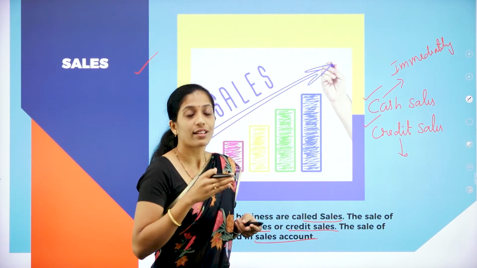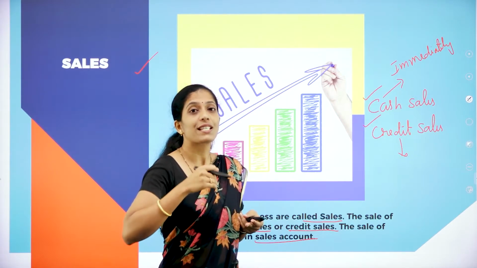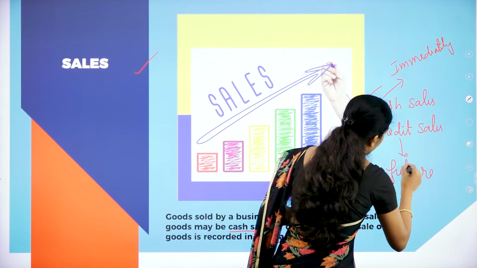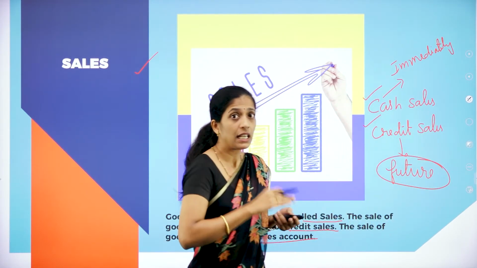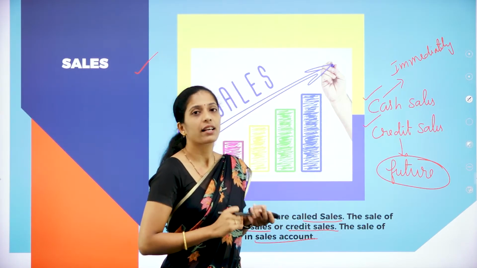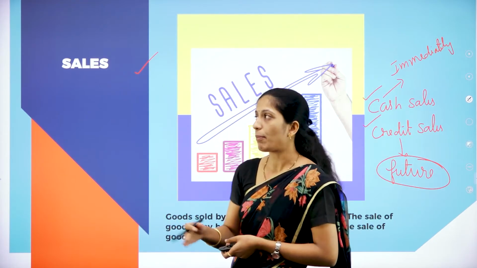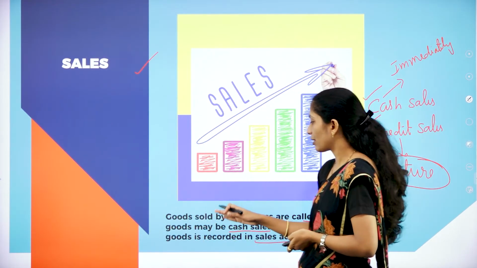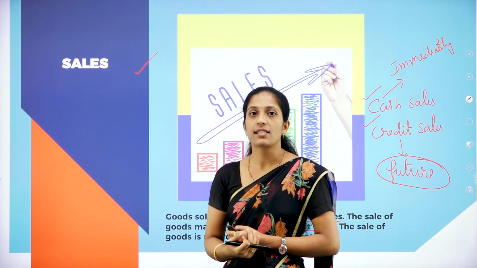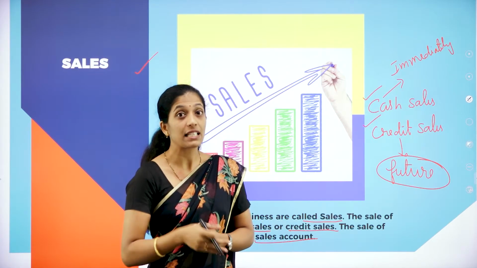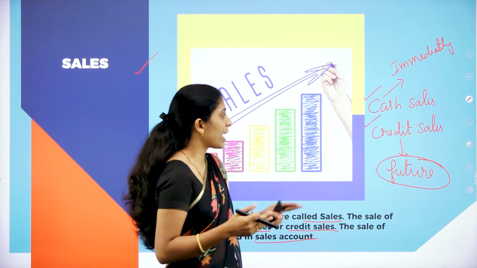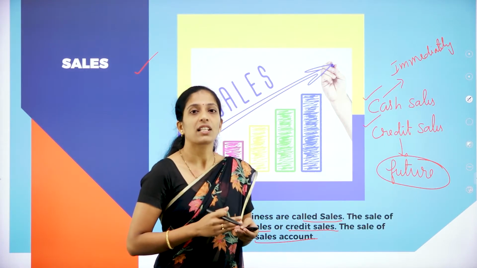Here the cash is not received immediately, but they are going to receive it in the future. So here they have sold goods, but they have not received the cash immediately. They are going to receive it in the future. That type of sales is called as credit sales. Hope you have understood about sales. Sales is nothing but the goods sold by the business, and there are two types of sales, cash sales as well as credit sales. In cash sales, they have sold the goods and received the cash immediately, whereas in credit sales, they are going to receive it in the future.